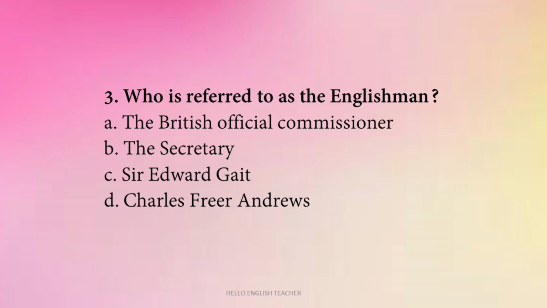Who is referred to as the Englishman? The British official commissioner, the secretary, Sir Edward Gait or Charles Freer Andrews. So, here the Englishman is Charles Freer Andrews. So, let us look at the next question, question number 4.